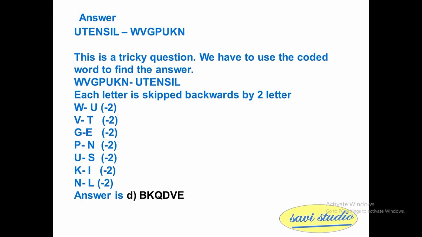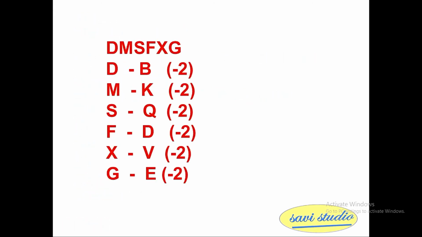So the answer is BKQDVE. For DMSFXG, D becomes B, so it is decremented by two letters. M becomes K, S becomes Q, F becomes D, X becomes V, G becomes E. Like this we have to get the answer.